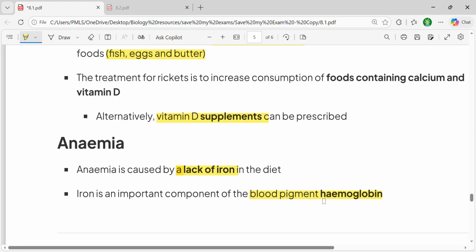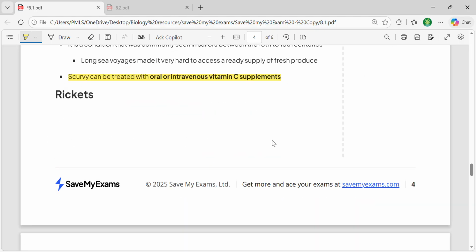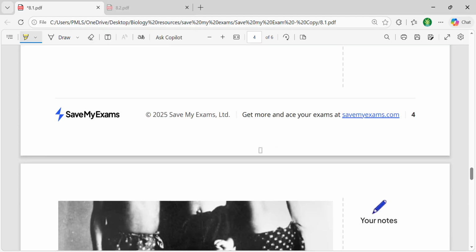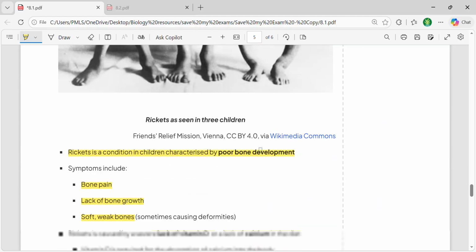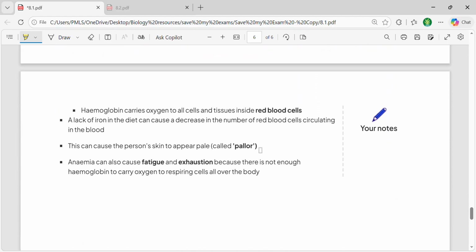The function is to transport oxygen. So it means if hemoglobin is absent, then the body would not be able to transport enough oxygen and fewer red blood cells would form as a result. So this condition can lead to anemia. And this can also link with multiple other diseases as well, as they would cause further problems. Let's talk about what the solutions are and what the possible symptoms of these are.